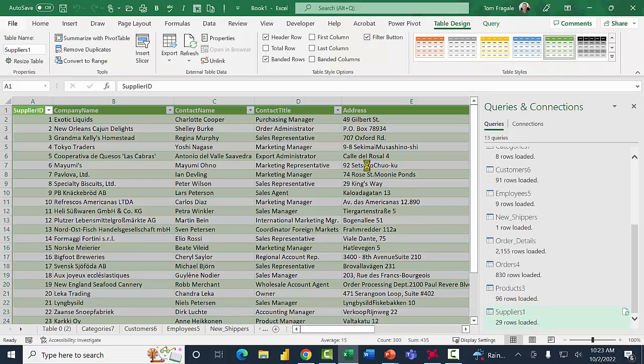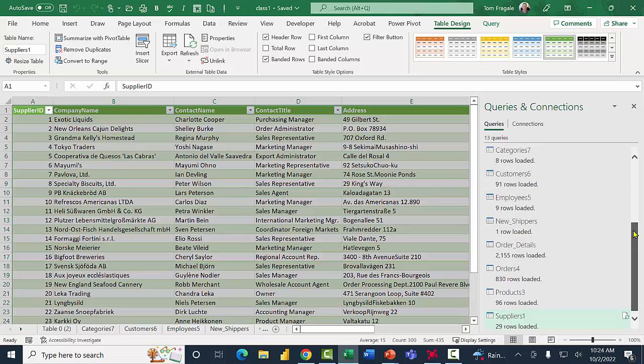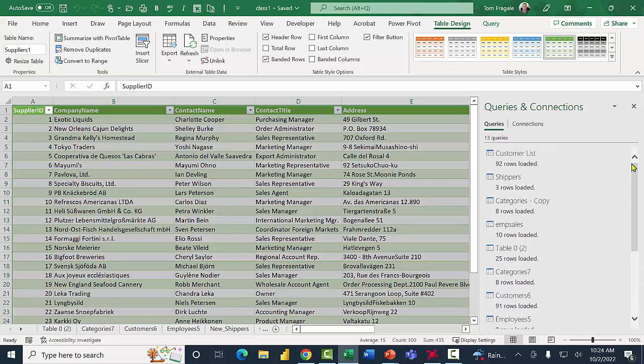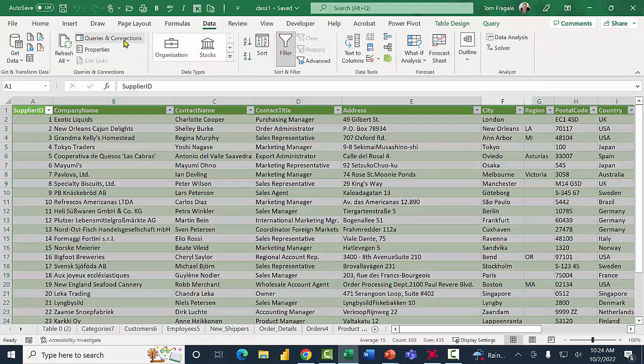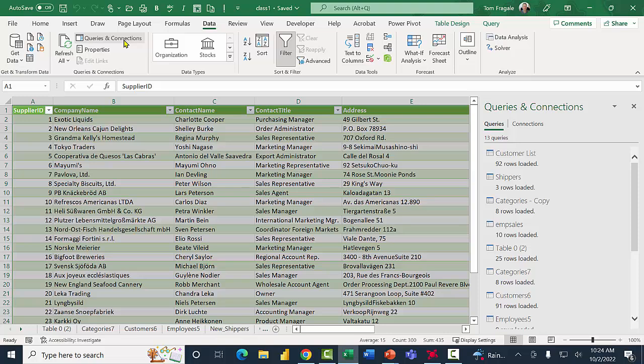So now I'd like to start to show you how you can use Power Query to clean up your data. Notice how we have this window on the right-hand side. Now, if this window closes, which is easy enough to do, I'm going to close that window. Watch, you're going to reopen that window. By the way, you can use that window with any formatted table. It doesn't have to be data that you imported like that. You can use this next window with any formatted table to get into the other parts of Power Query. So in this case, I'll click on the Data menu, and I'll pick Queries and Connections, and that'll open up that window on the right-hand side.